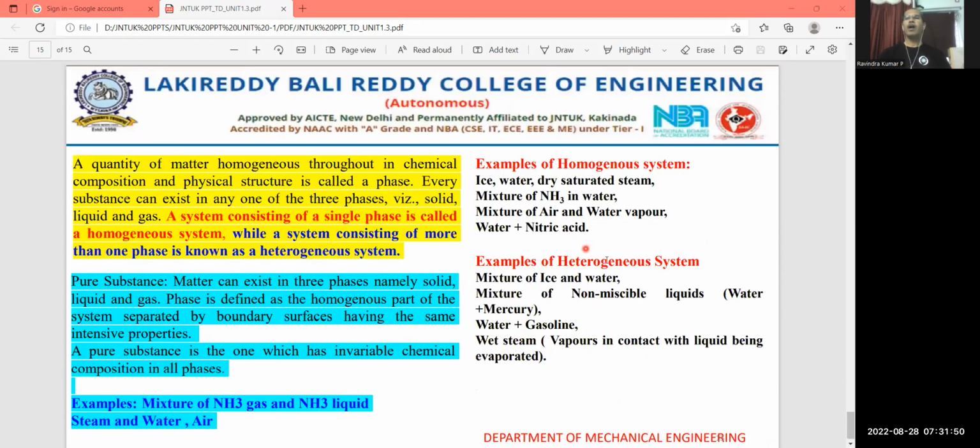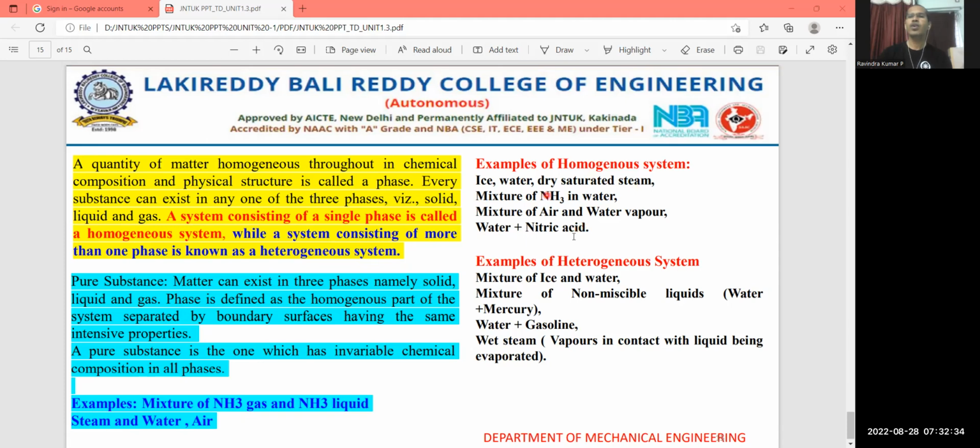Next, we need to consider the homogeneous system, and in the first class we also gave a small glimpse of homogeneous and heterogeneous systems. A homogeneous system means a quantity of matter that is homogeneous throughout in chemical composition and physical structure, which is called a phase. Every substance can exist in one of three phases: solid, liquid or gas. A system consisting of a single phase is called a homogeneous system, while a system consisting of more than one phase is called a heterogeneous system.